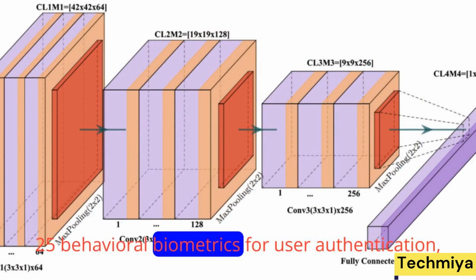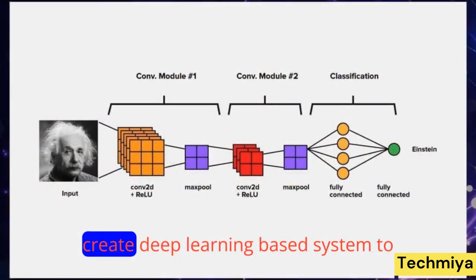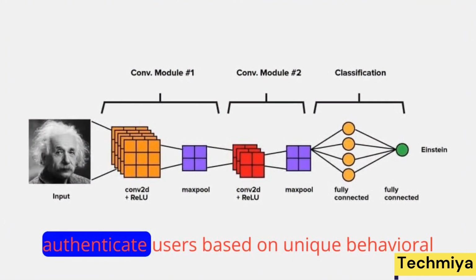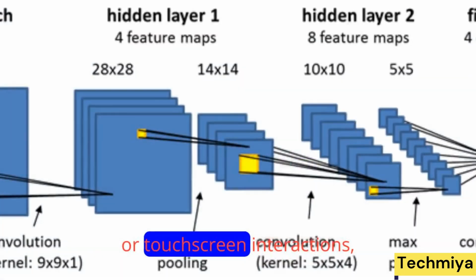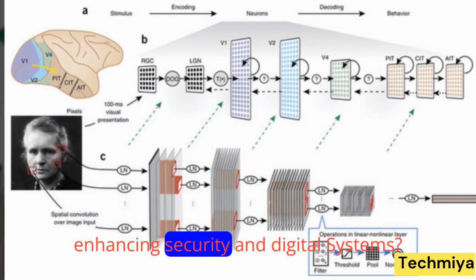25. Behavioral biometrics for user authentication. Create a deep learning-based system to authenticate users based on unique behavioral traits such as typing patterns or touchscreen interactions, enhancing security in digital systems.